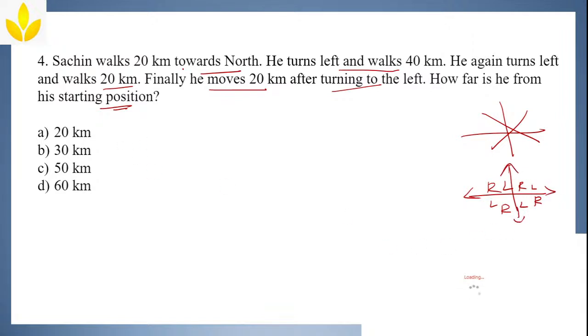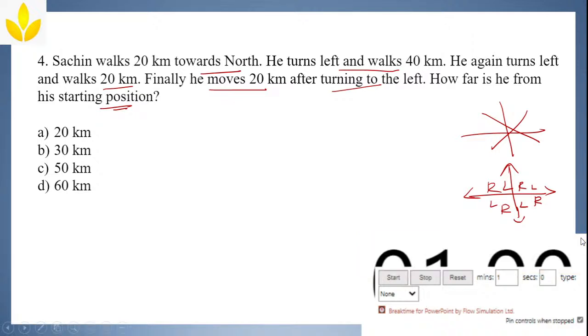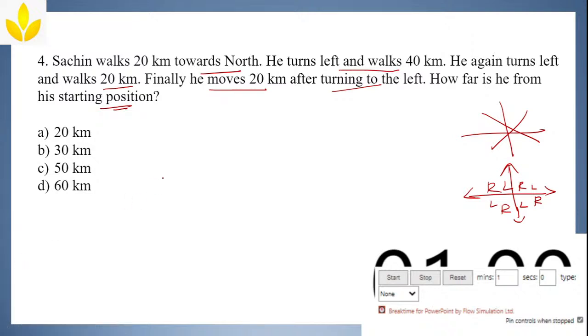Now, Sachin walks 20 km towards north. Okay, north means he should walk upwards, correct? Yeah, north means he should walk upwards. Okay, go upwards, and this should be 20 km. Next, he turns left and walks 40 km. Now, walking like this and left means this, right?